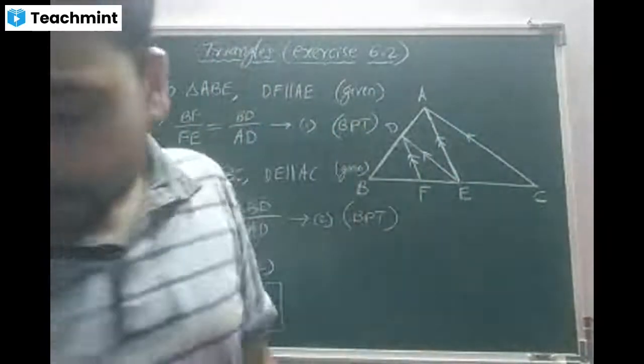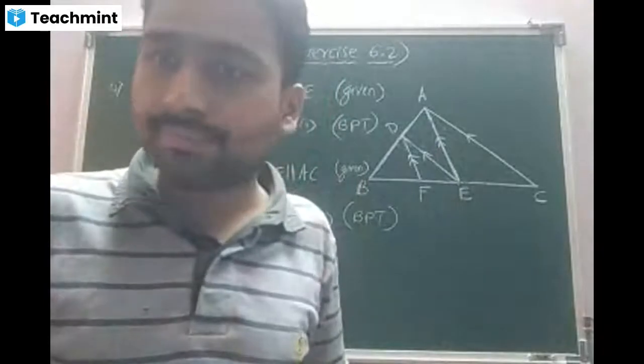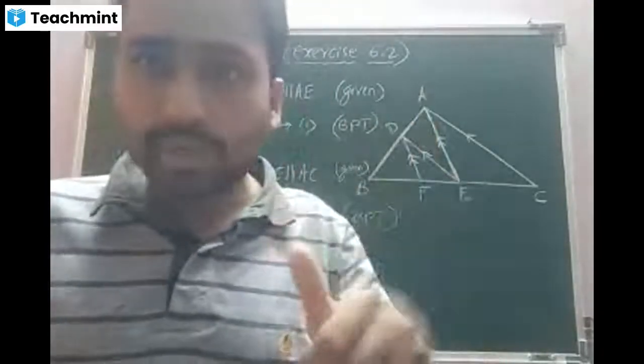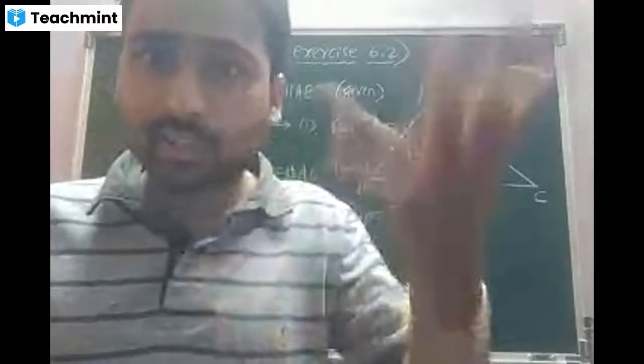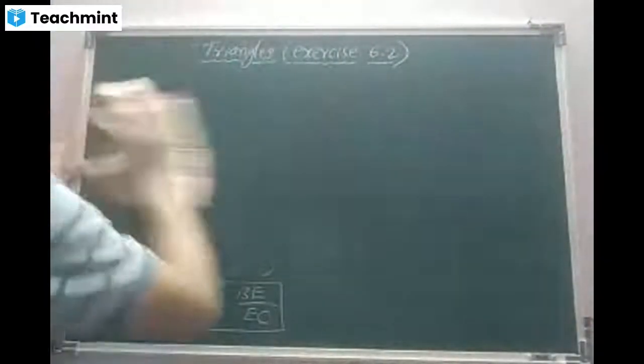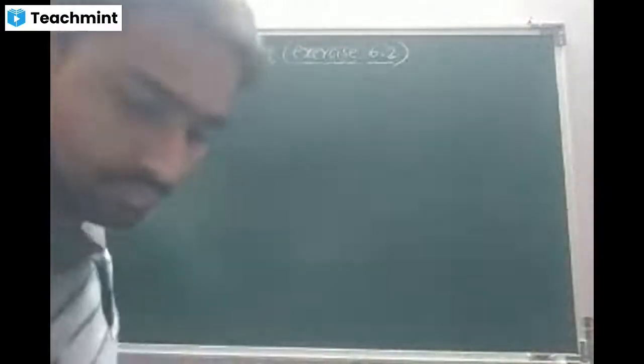Akshata, can you hear me? Yes, sir. Okay. Will you read the next? Fifth one, sir. In figure 6.20, DE is parallel to OQ and DF is parallel to OR. Show that EF is parallel to QR.